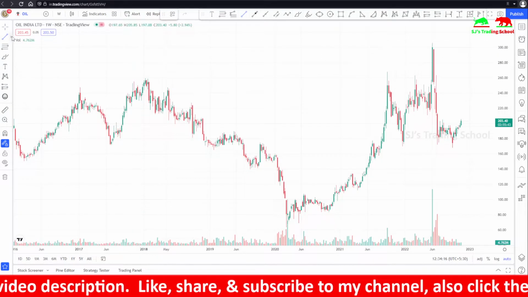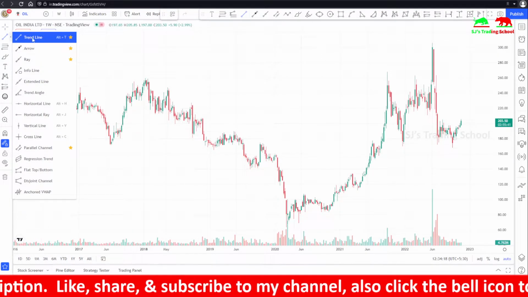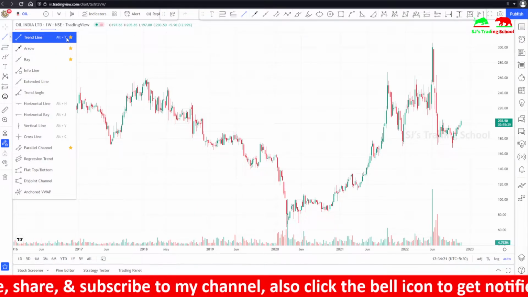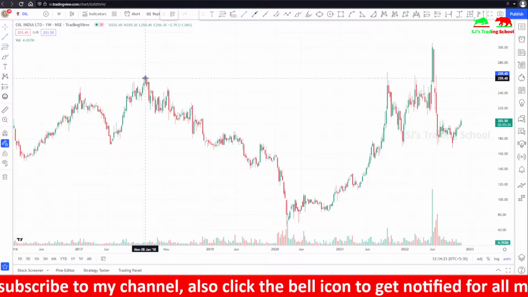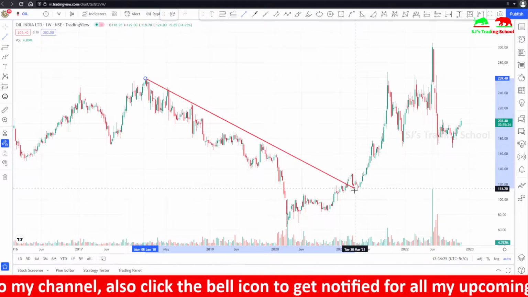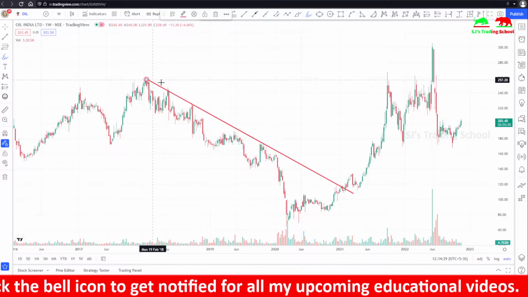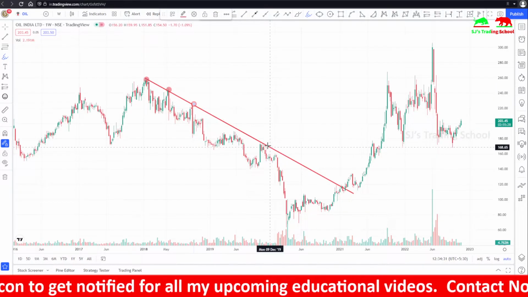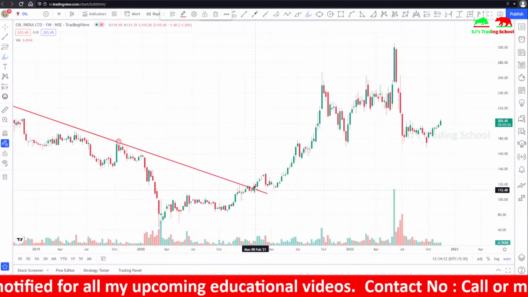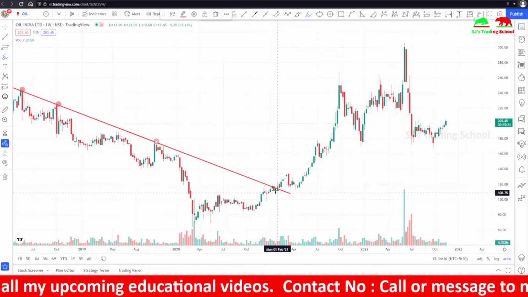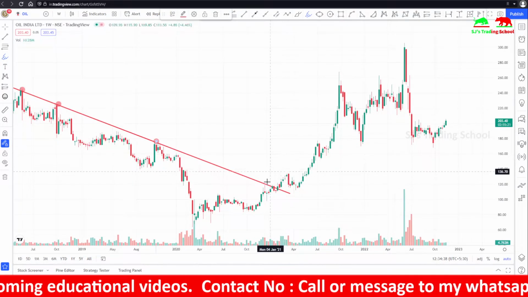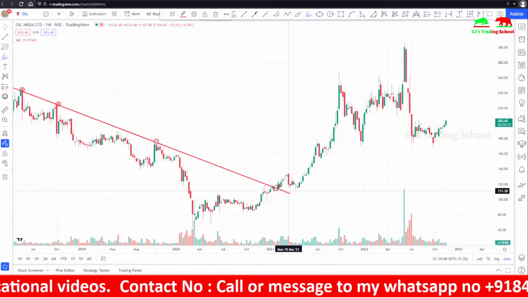You can take this trend line tool here, or you can press Alt plus T, and connect the highs of the candles. In this case, this is a high, this is another high, this is the next high, and this is a high. Here the candles break: the first green candle breaks. A bullish candle breaks out of the trend line.